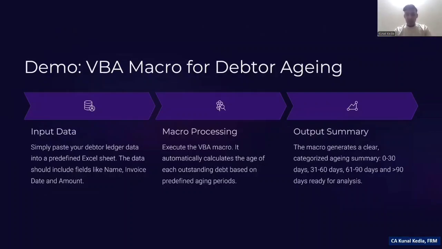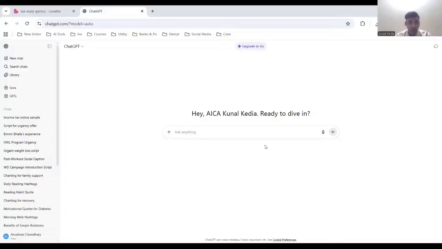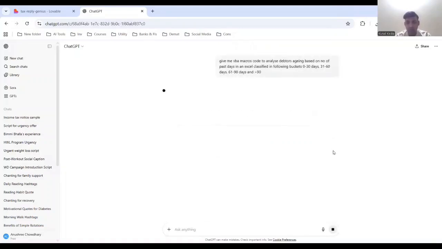Now we are going to ask ChatGPT to give us a VBA code wherein we can classify the debtors data into aging as we want. So here is the prompt that I am going to give to ChatGPT, and hit go.